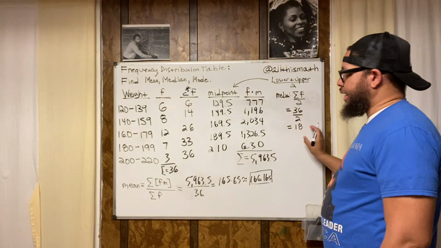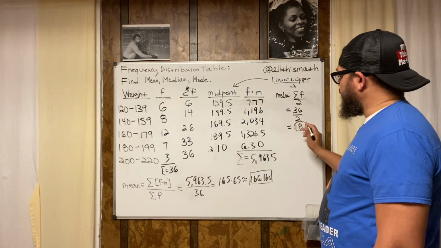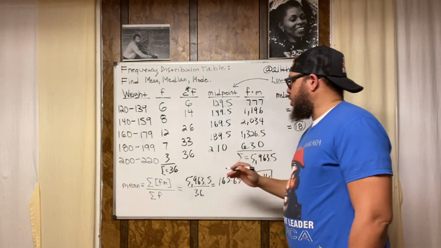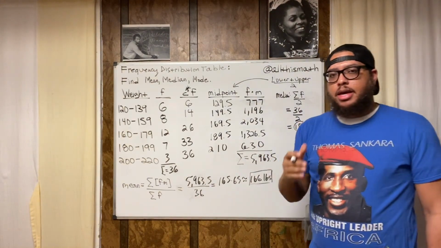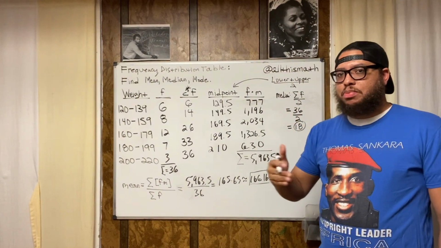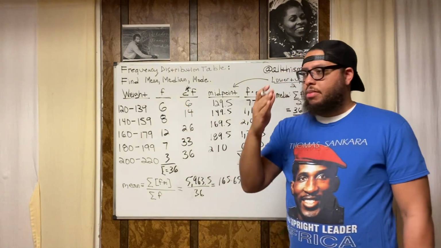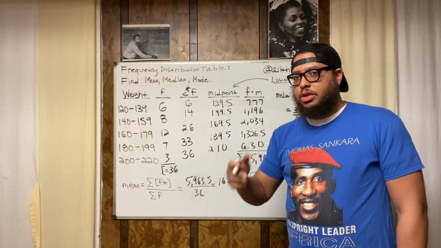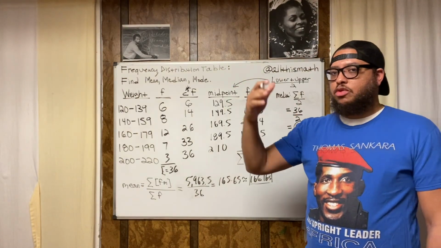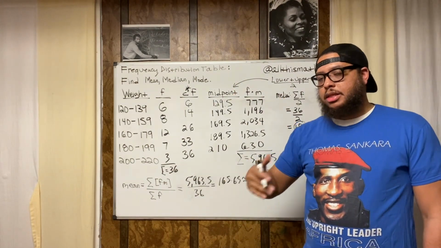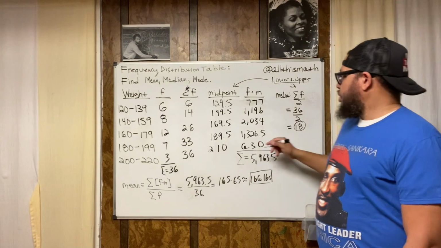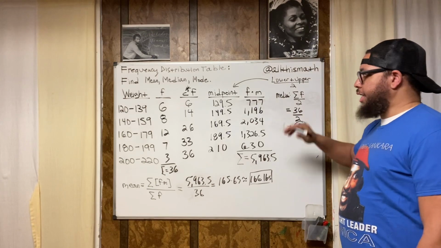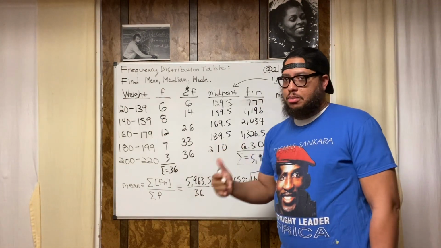Now, 18 is not the answer. We take this number, right? This is a very important number. And we go to the cumulative frequency column and we look for where 18 would fall. Now, 18 is not an actual weight. It's a position. It's a numerical position. If we were to take all the weights and assign the smallest weight a number of 1, and the next weight a number of 2, the next highest weight would be the third one, then the fourth one, the fifth one, and so on and so forth. We know that the 18th weight, whatever the 18th weight is, in order, is the median.